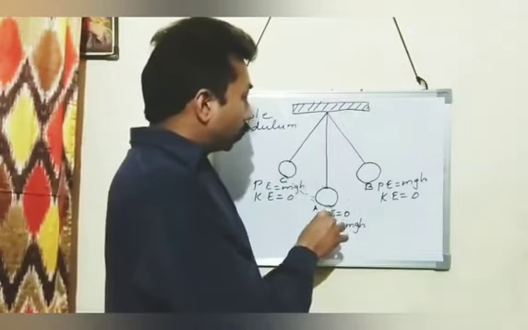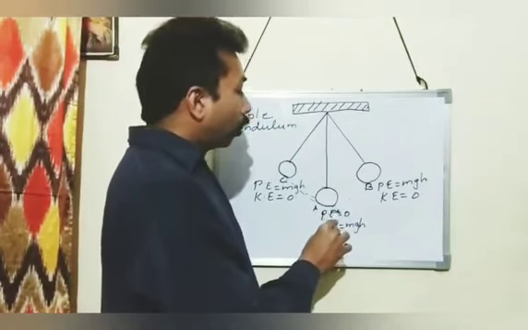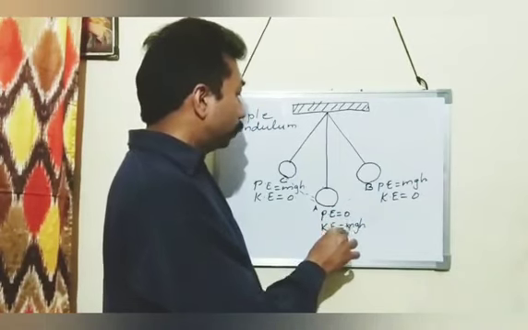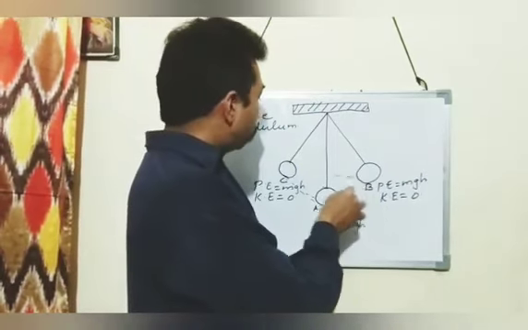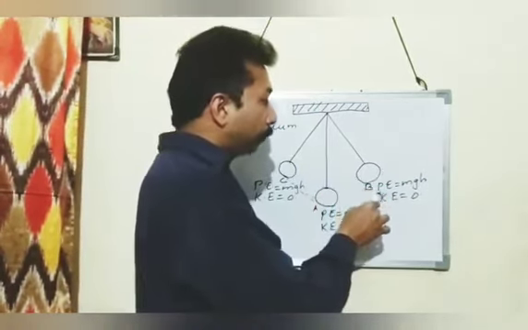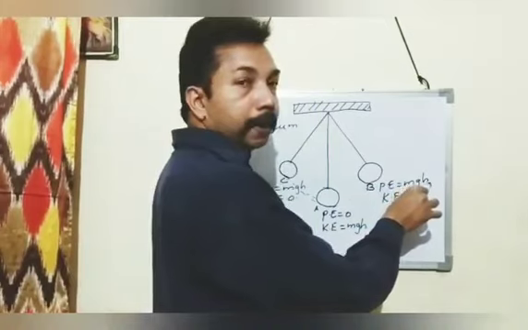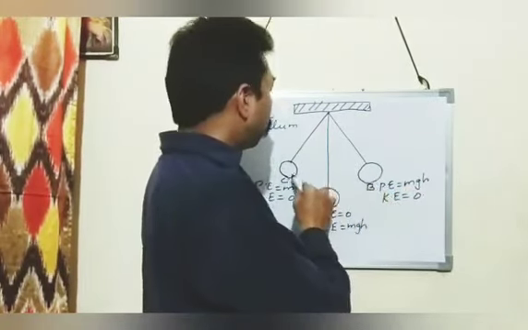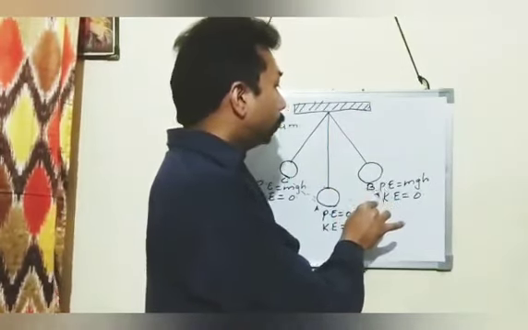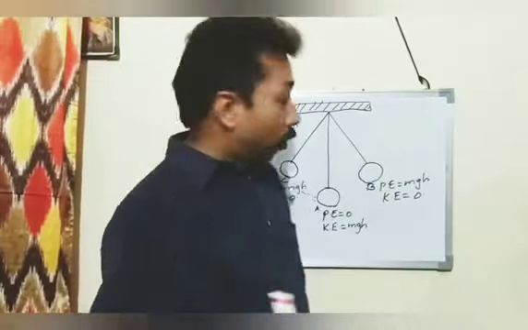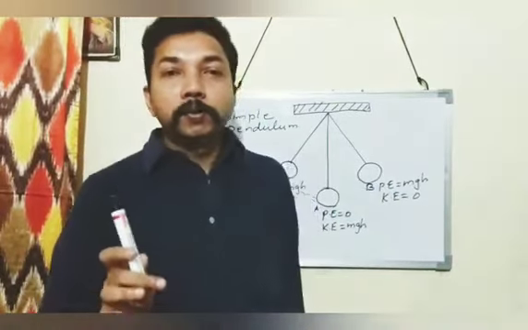And kinetic energy is maximum at point A. So kinetic energy is mgh. Then the sum total of potential energy and kinetic energy is 0 plus mgh, which is equal to mgh at point A. Now when we come to the extreme points B and C, the height is maximum, so potential energy is mgh. And at the extreme points B and C, the velocity is minimum. Velocity is zero at points B and C.